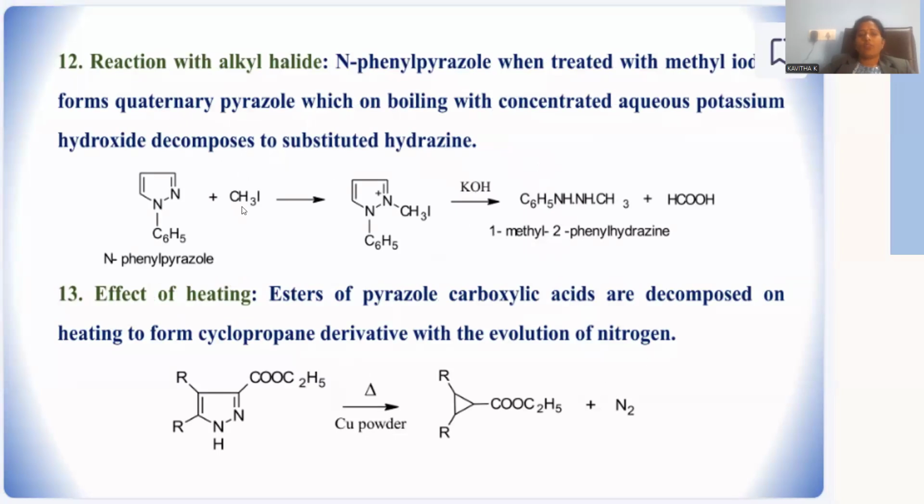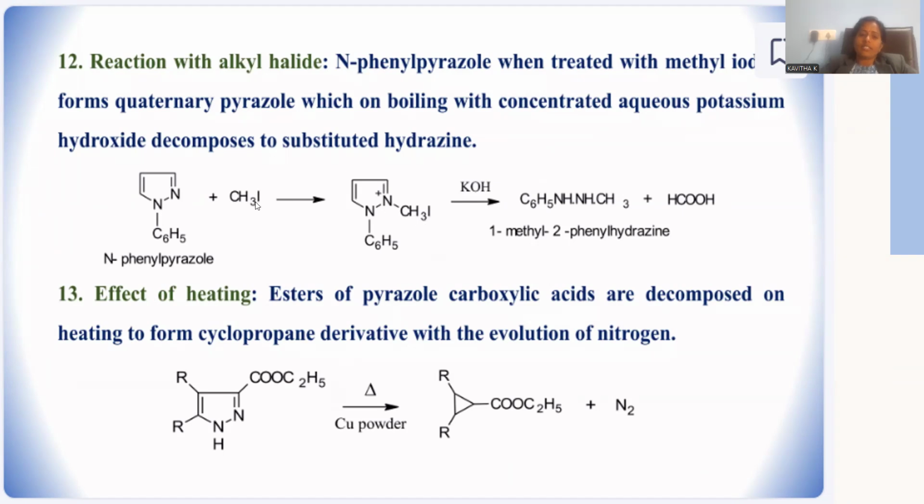And let me go for the alkylation reaction. Alkylation is possible by treating with the reagent methyl iodide. Methyl iodide is going to work upon the nitrogen which is free. Already the first position is blocked by phenyl. So N-phenyl pyrazole is taken as the starting material to be treated with methyl iodide. The second nitrogen is alkylated.